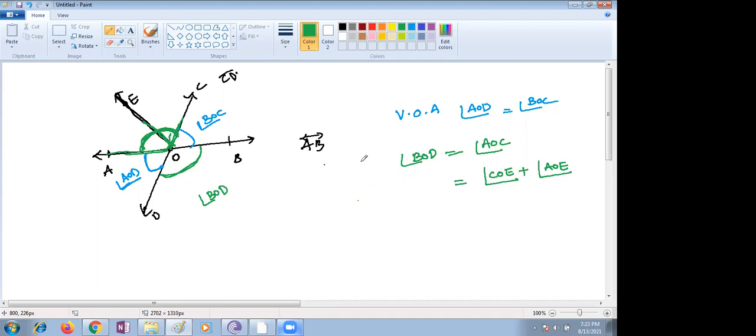Any doubts, children? No, ma'am. Please play the pencil game, children. There is a page number. I will give you pencils, two pencils and one rubber band. You have to take them and play the vertically opposite angle game. Use your two pencils and play that game. It is page number 100. There is an activity given on that page. Please do that.